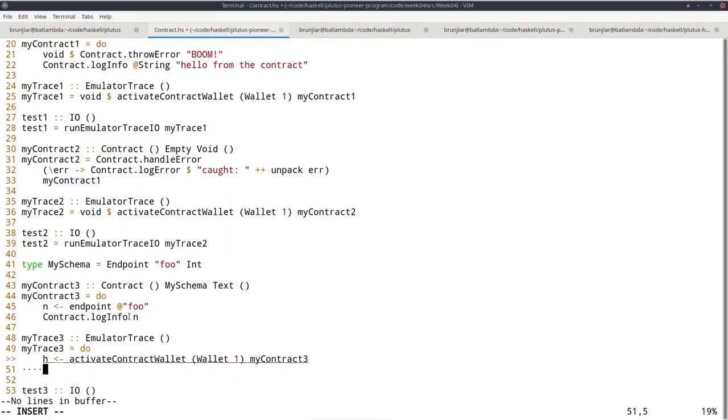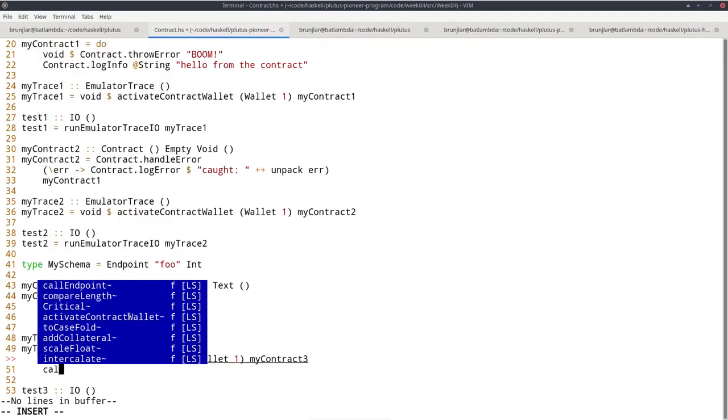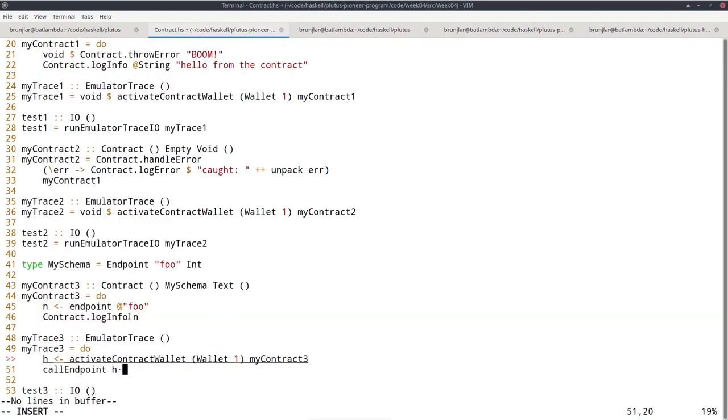And then, as we have seen before, I can use call endpoint. I must say which endpoint. So add foo. Then it takes the handle, and I must provide the parameter. So an int in our case, for example, 42. And this should work.